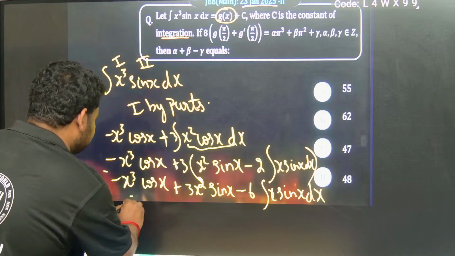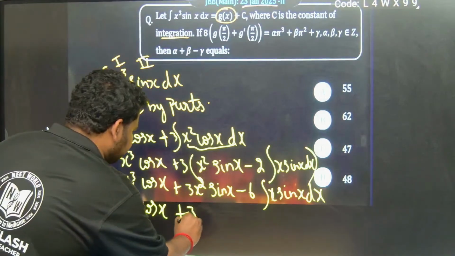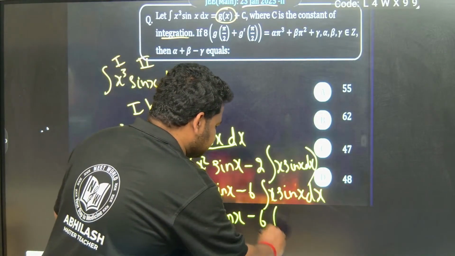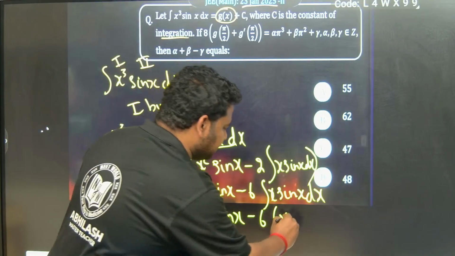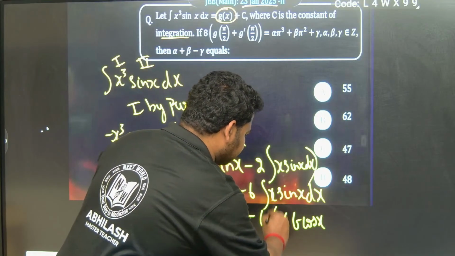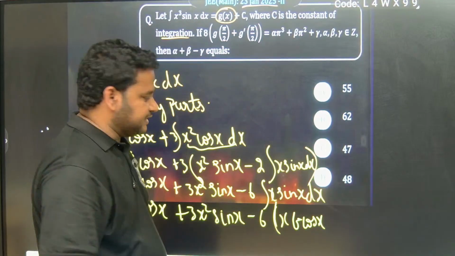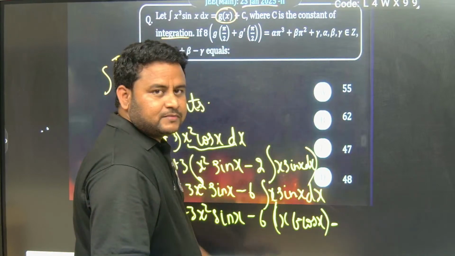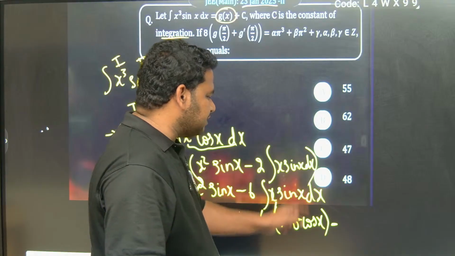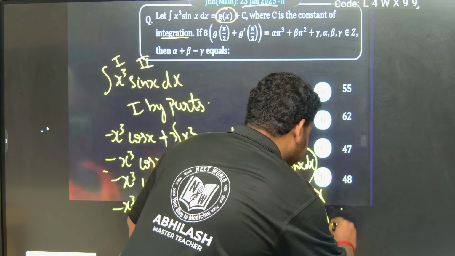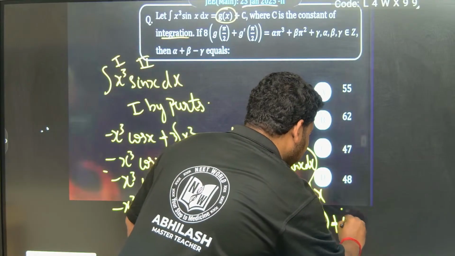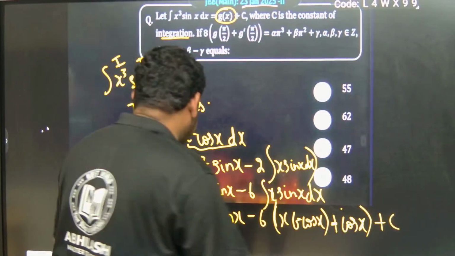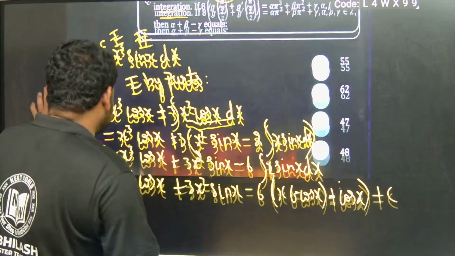This will become minus x cube cos x plus 3x square sin x, minus 6 times, written as it is, x into the integral of sin x, which is minus cos x, minus d by dx of x, which is 1, into the integral of sin x, which is minus cos x. So minus into minus becomes plus cos x. Got it? Minus cos x, this will be plus c. Alright, this is what we have got. Now on further simplification, what can I write this as?